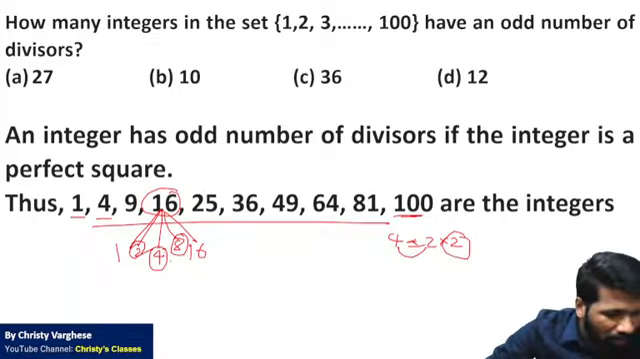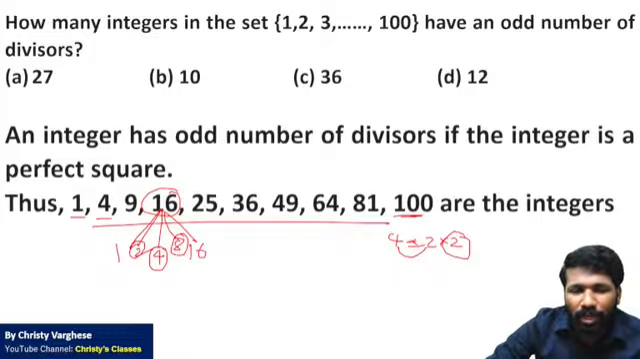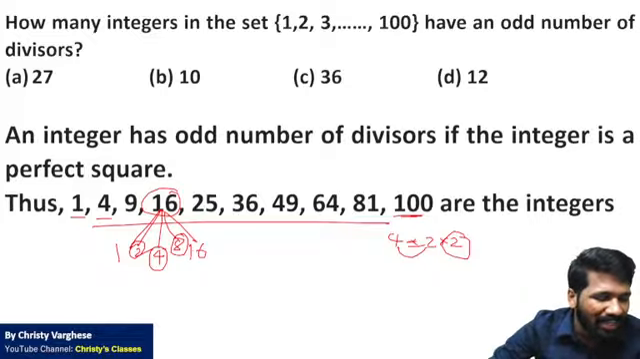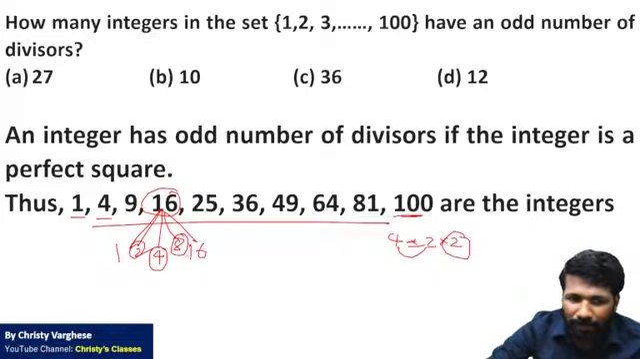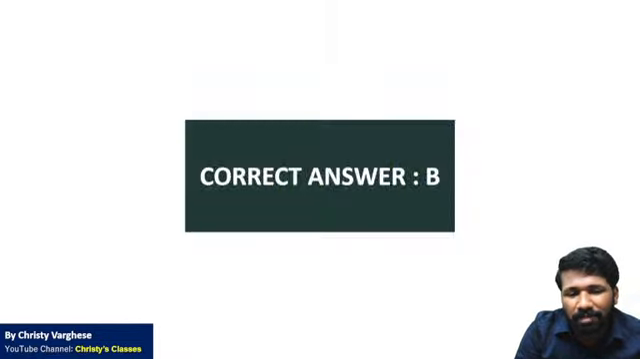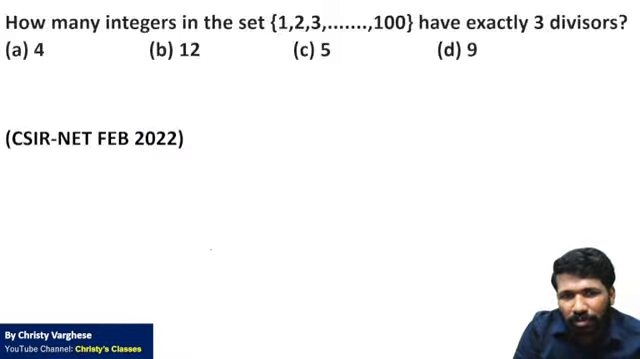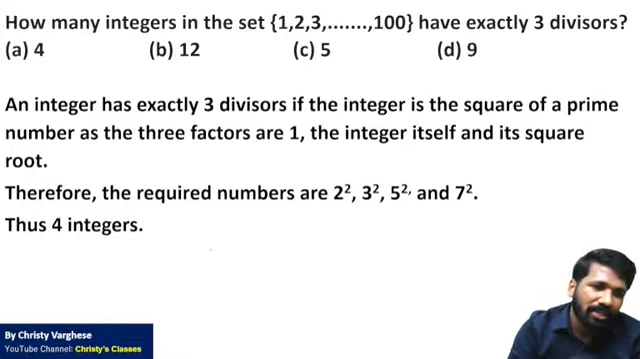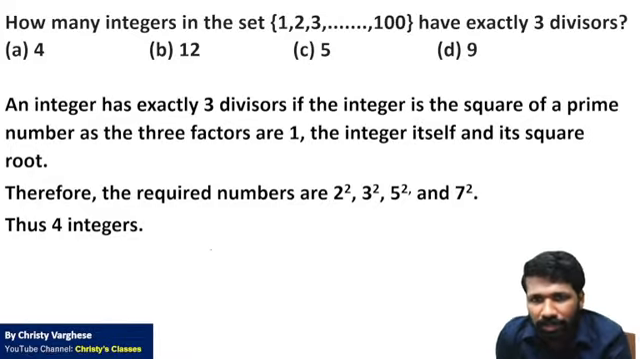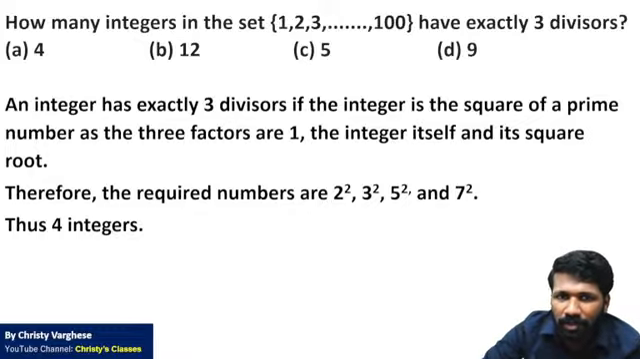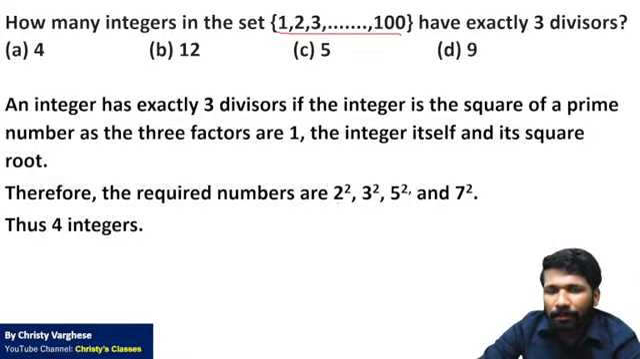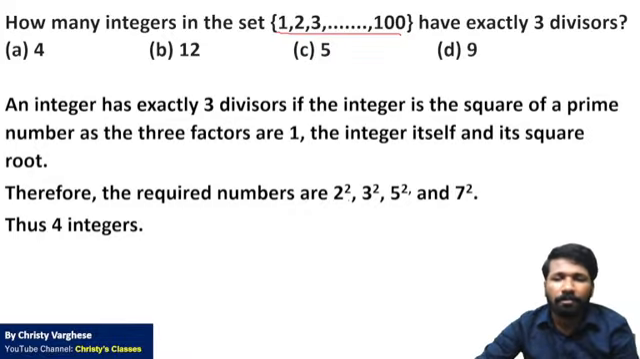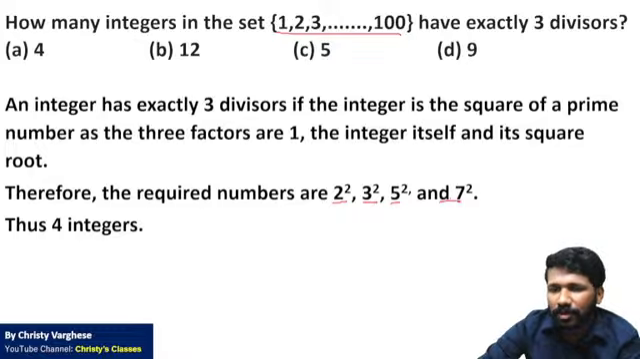So if you don't want more than 3 factors, the square root of the number should be a prime number so that it cannot be factorized anymore. Square root should be a prime number means the number should be the square of a prime number, right? Square of a prime number. From 1 square up to 10 square are the numbers which have odd divisors, as we already discussed in the previous question. Among that, the prime number squares will be 2 square, 3 square, 5 square, 7 square only.